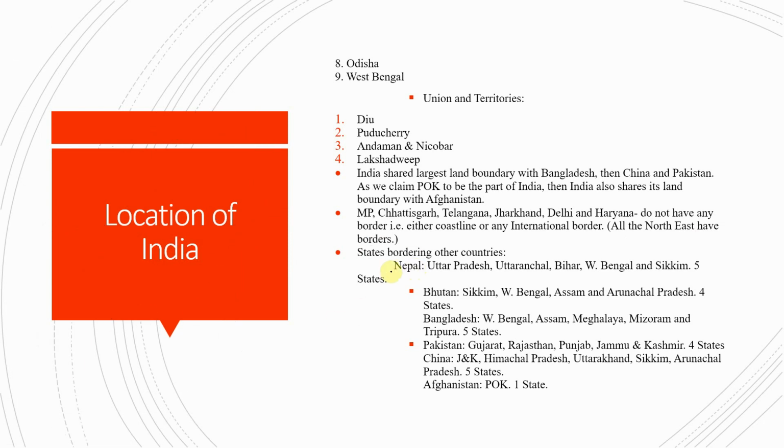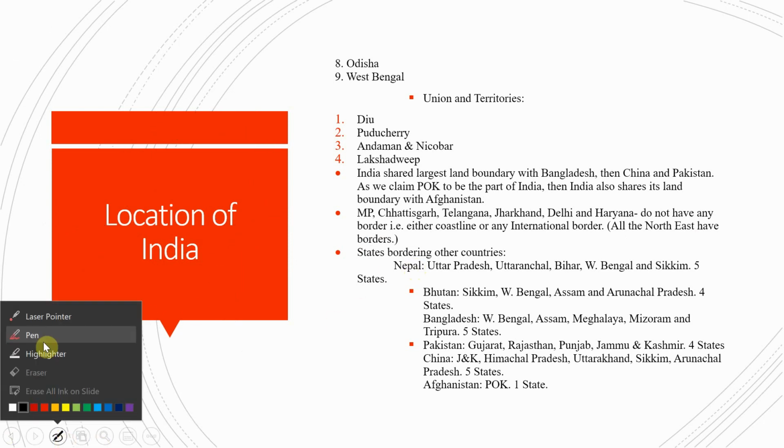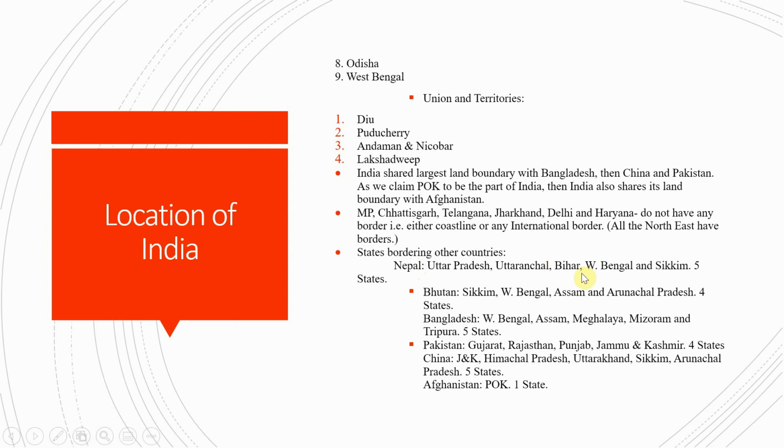If we consider Nepal, there are Uttar Pradesh, Uttarakhand, Bihar, West Bengal and Sikkim. These are 5 states that touch Nepal, okay. And Bhutan, if we consider Bhutan, then Sikkim will be over there, then West Bengal, Assam and Arunachal Pradesh. There are a total of 4 states. And if we consider Bangladesh, then West Bengal, Assam, Meghalaya, Mizoram and Tripura.